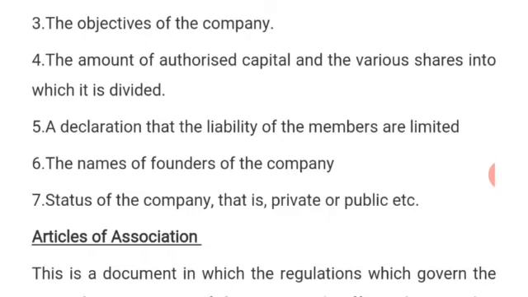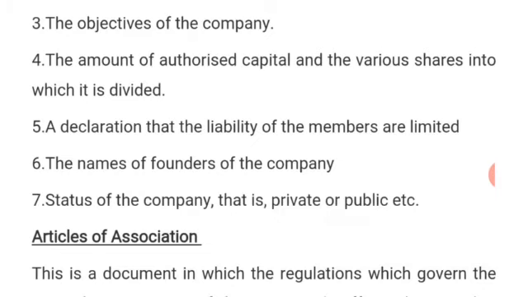Then number five, a declaration that the liabilities of the members are limited. A declaration has to be written there. They are the members, the shareholders of the company. Would their liability be limited or unlimited? If you do not forget, we have said that when the liabilities of members are limited, it means they are only limited to the amount of money they have in the business. They cannot lose more than that. But if it is unlimited, they can lose what they have contributed, and also their personal belongings can be taken to settle the debt.